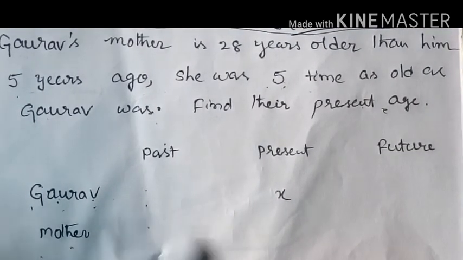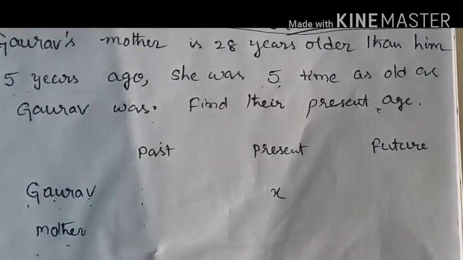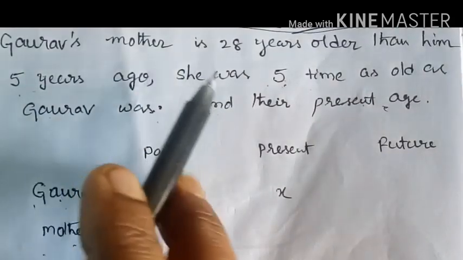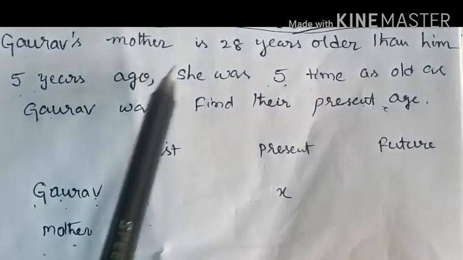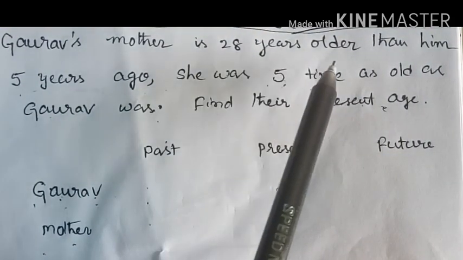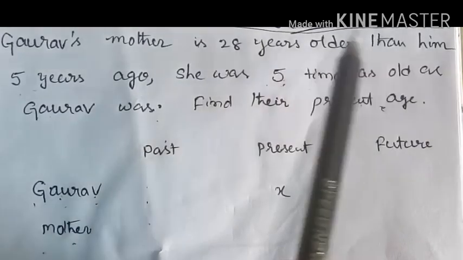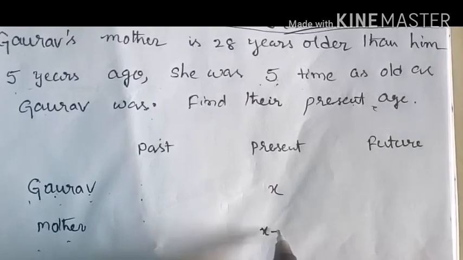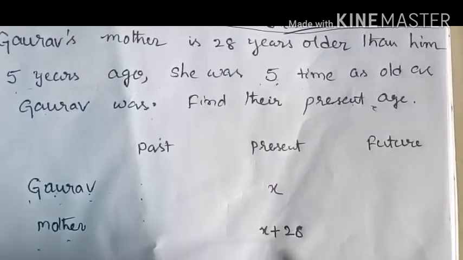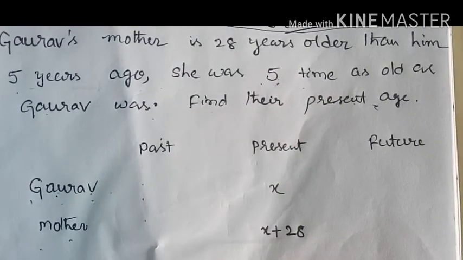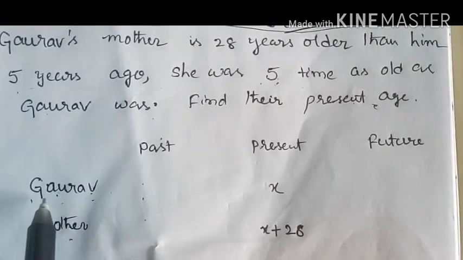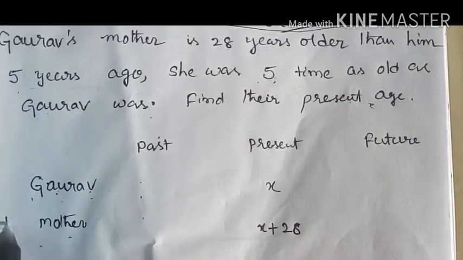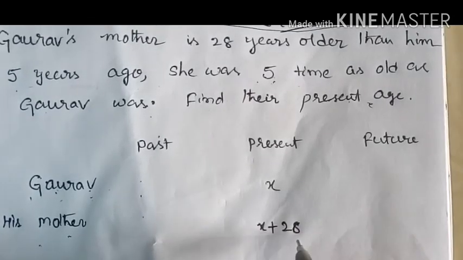Then what is Gaurav's mother's age? Gaurav's mother is 28 years older than him. That means she becomes X plus 28 years. So let Gaurav be X, then his mother is X plus 28.